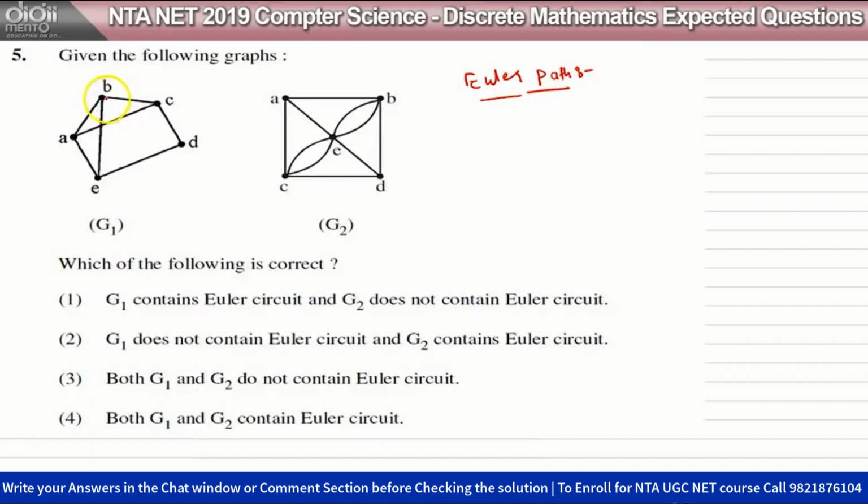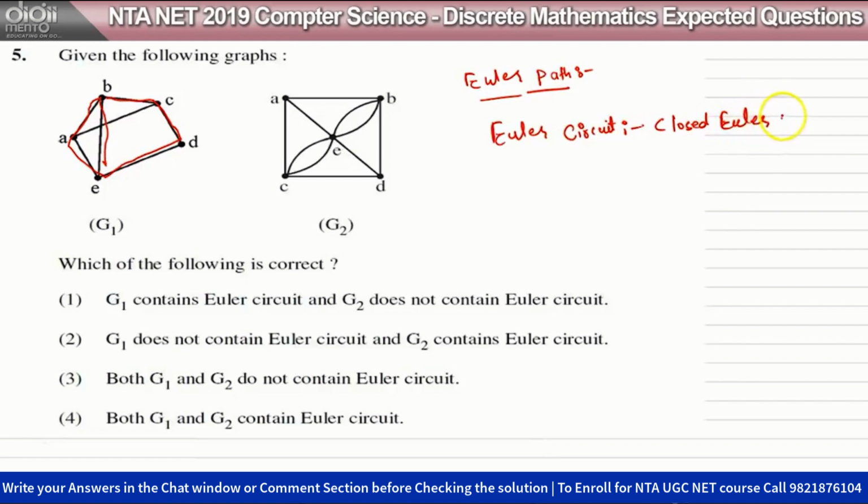If you can visit each and every edge once, then the graph is an Euler graph. Okay, so we can have an Euler path in this. But what is an Euler circuit? An Euler circuit is a closed Euler path.